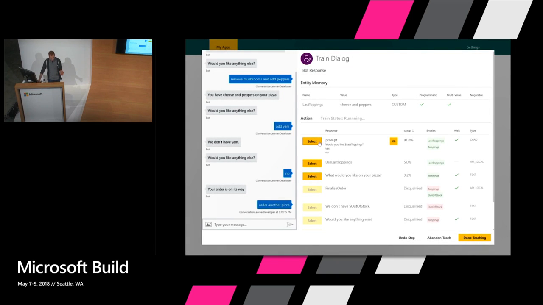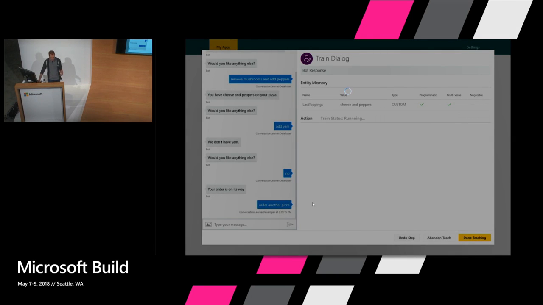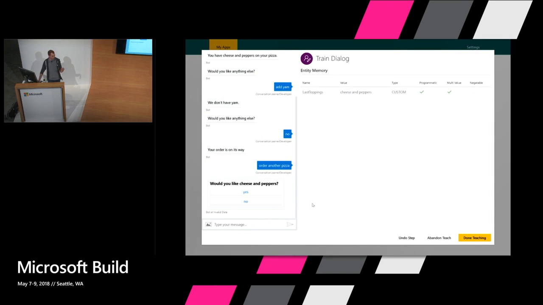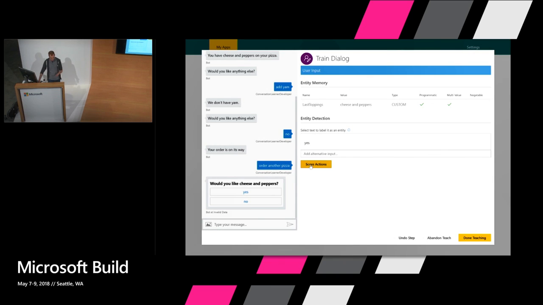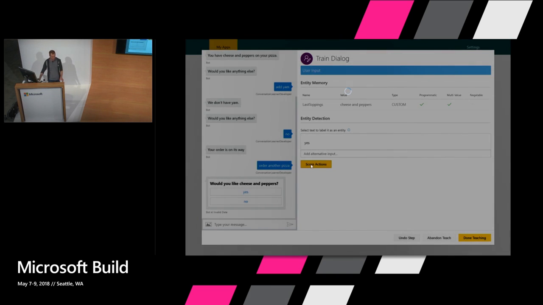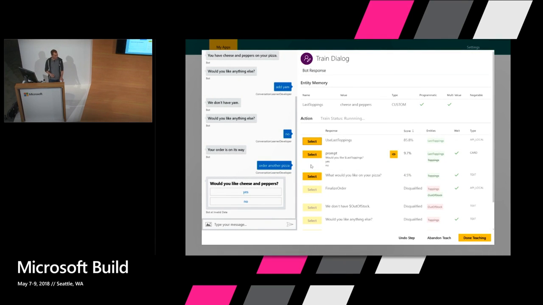So the action there is going to be this prompt. And here I want to really guide the person toward a yes or no answer. And so this is, would you like cheese and peppers? That's what I had on my pizza before. And this is strongly guiding me toward saying yes or no. If I click on yes, that just comes back through as a string as if the person typed it in, and then the conversation would continue from there.